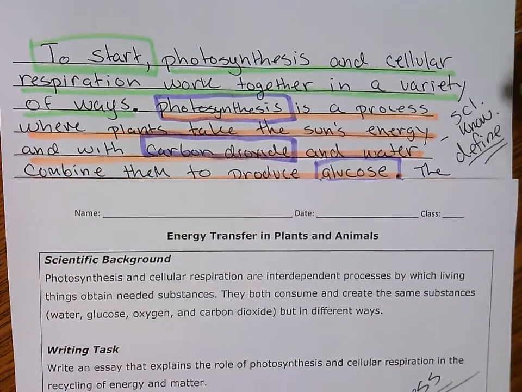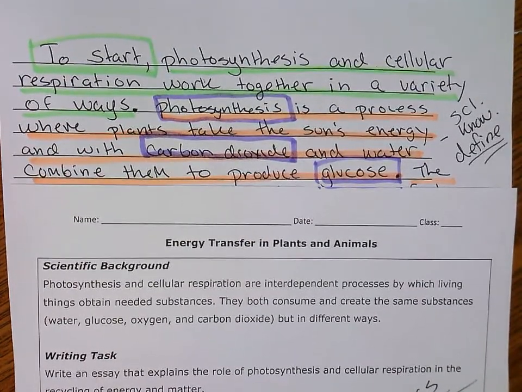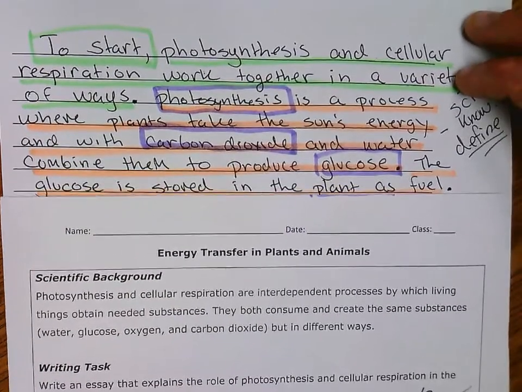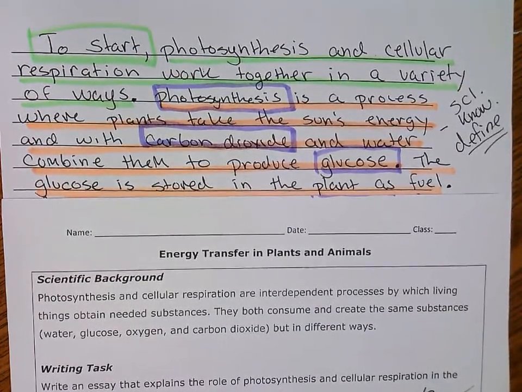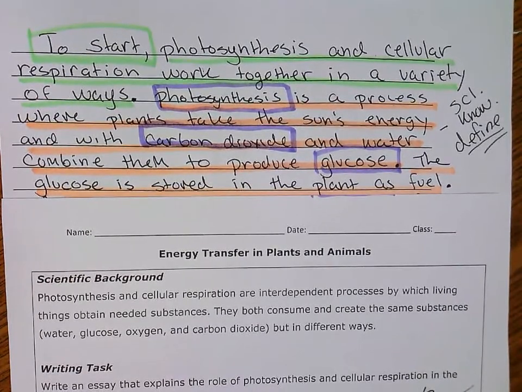All right. What else could we talk about? Cellular respiration. Let's see. The glucose is stored in the plant as fuel. That next sentence, you're only able to write that sentence if you know what photosynthesis does. If you don't know what photosynthesis does, you are not going to be able to include that detail. It's an extra sentence. It's an extra point.